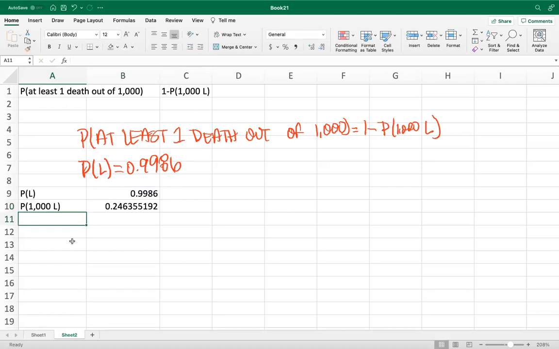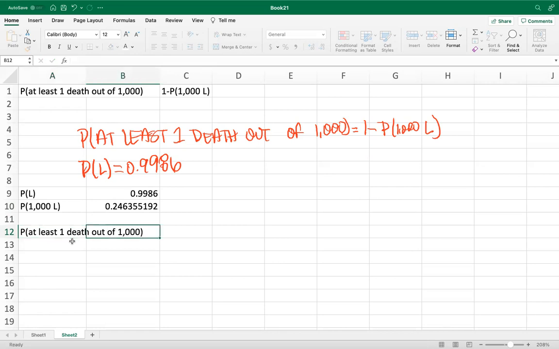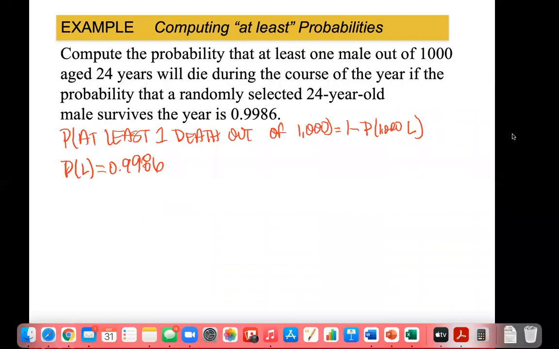There we go. And now to find the probability of at least 1 death out of 1,000. That's equal to 1 minus the probability of all of them living, which is this. And there we go. So the probability that at least 1 person dies out of 1,000 is 0.7536, or 75.36% chance of them dying, or at least 1 death.